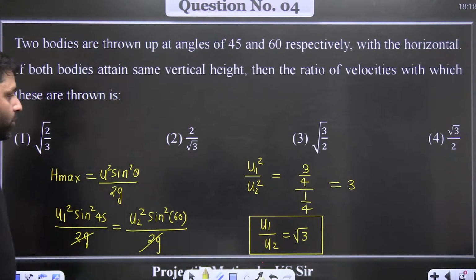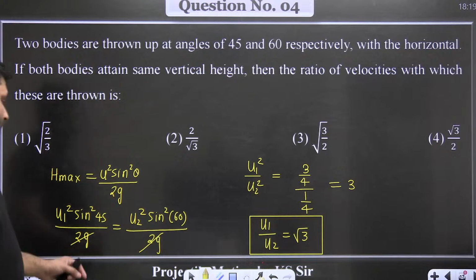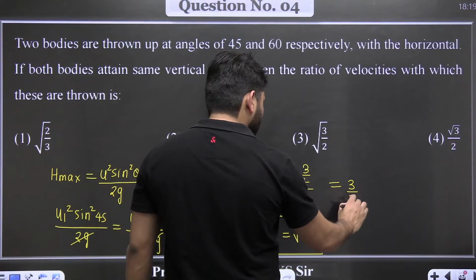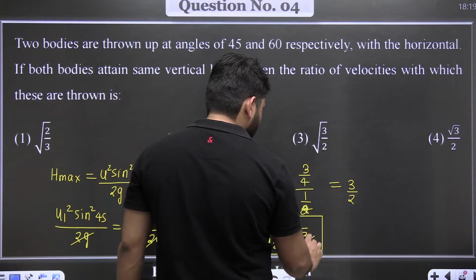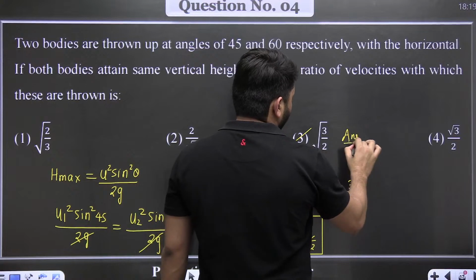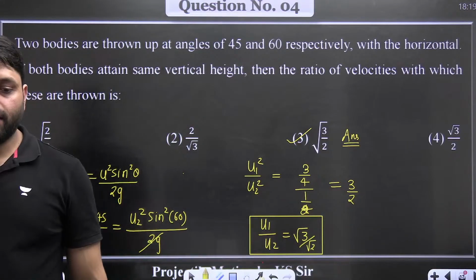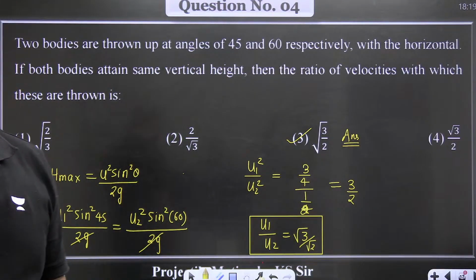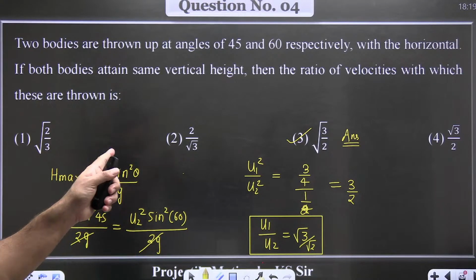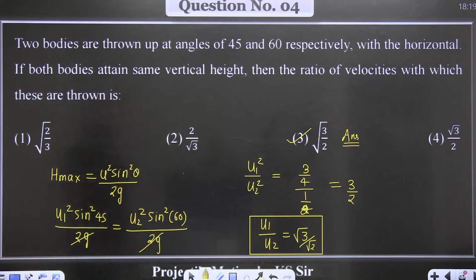So the value of u1 upon u2 will be root 3. There is no such option. Okay, I have committed a mistake here. This value will be 1 by 2. This will be 3 by 2. So this third option will be the correct option. Third option is the correct option.